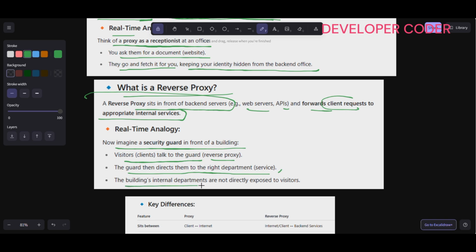The building's internal departments are not directly exposed to visitors. Similarly, clients talk to the reverse proxy.